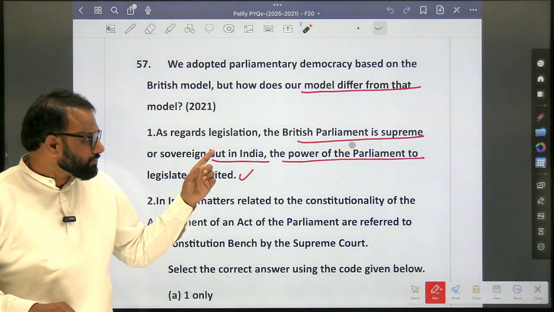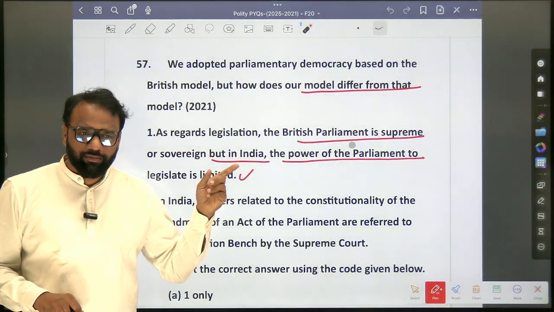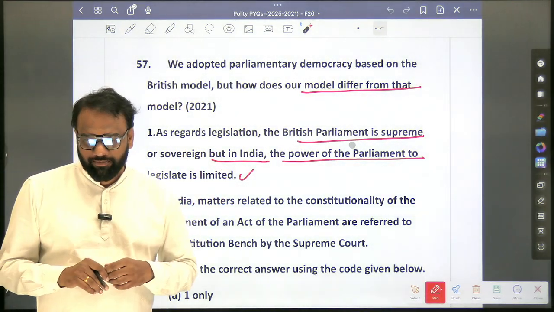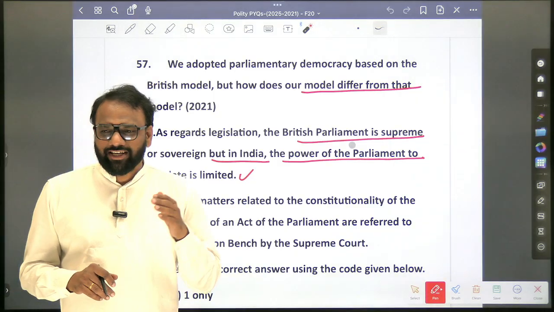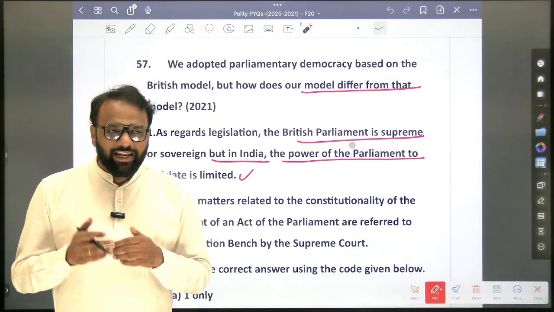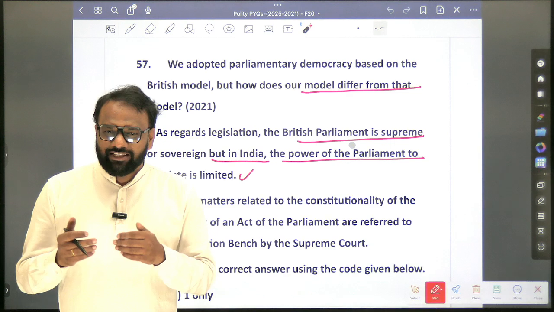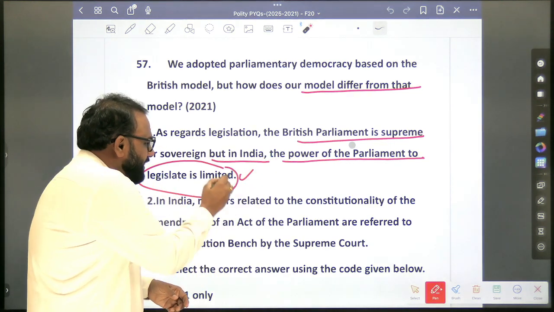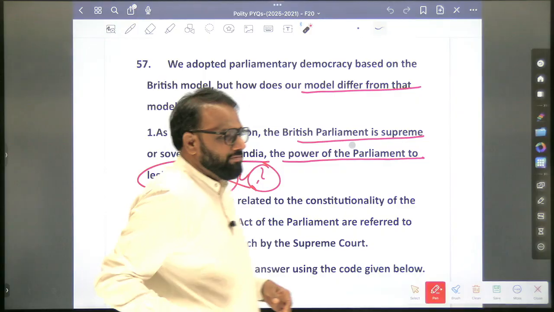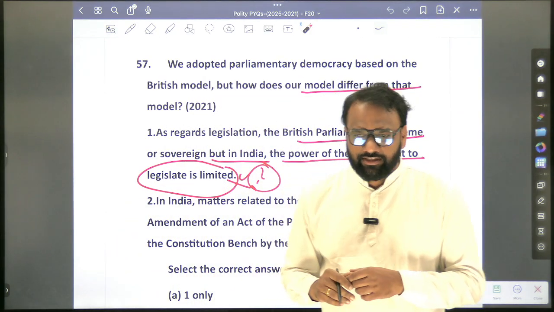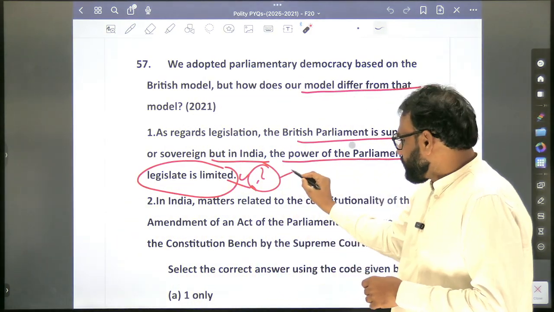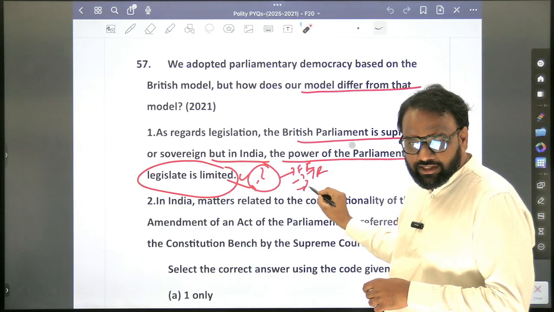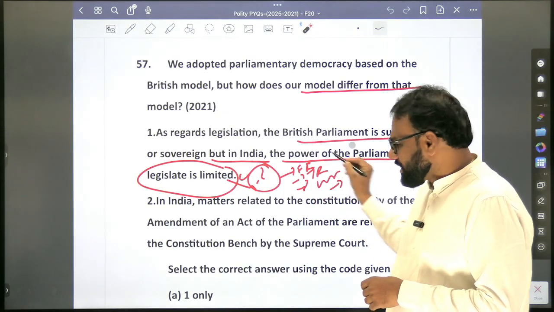Parliamentary system. Whether British Parliament is supreme? Yes. When it comes to India, it is supreme with respect to judiciary. So which country has judiciary as supreme? USA. In India, it's a synthesis of both. So the power of the Parliament to legislate is limited. What are the limitations? Fundamental rights. So we'll write here: fundamental right is a limitation. Judicial review is a limitation. Next, the written nature of the constitution is a limitation.